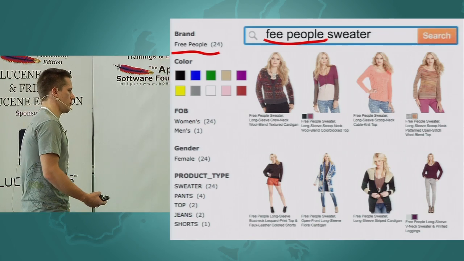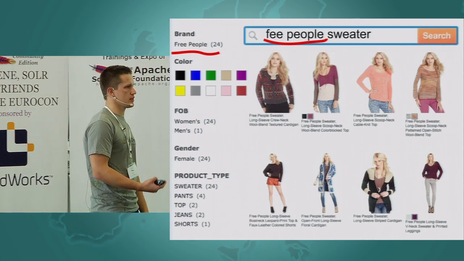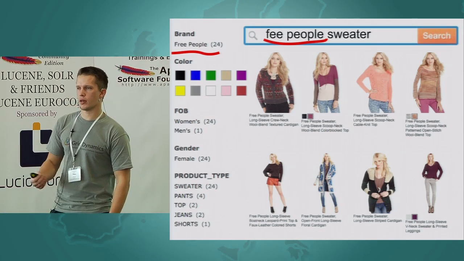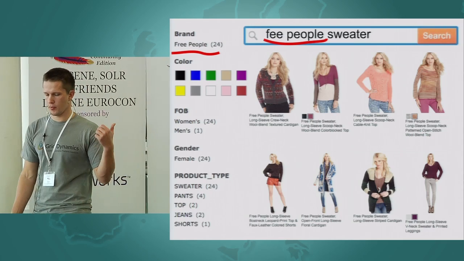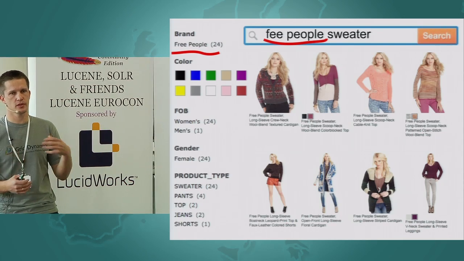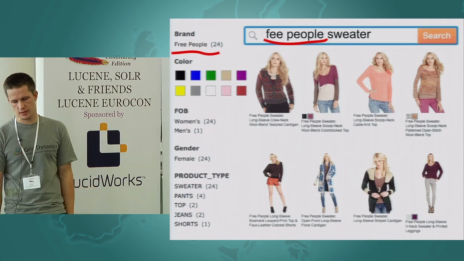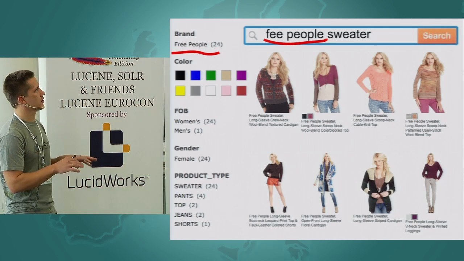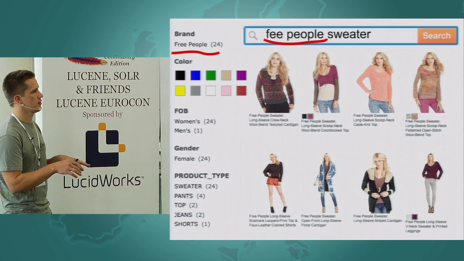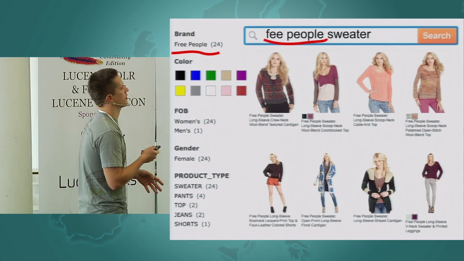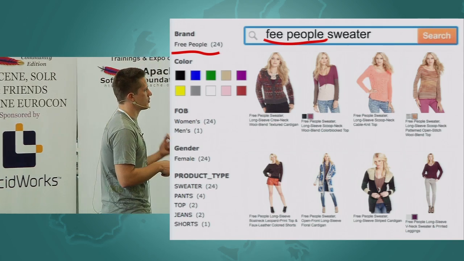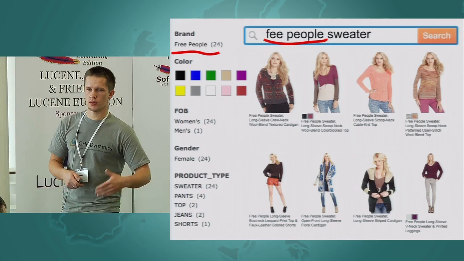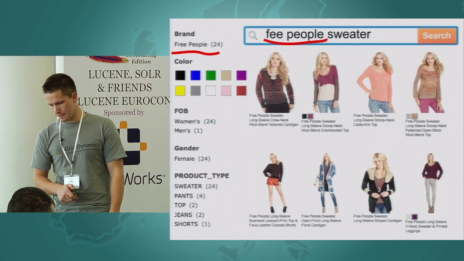A side benefit of this query parser is multi-word synonyms. In Lucene, multi-word synonyms don't work out of the box, right? With this query parser, which enumerates all subphrases, it works quite smoothly. So in this case, we correct the typo fee people to free people, the correct brand name, and it could not be done with spell correction. So multi-word synonyms work smoothly out of the box.